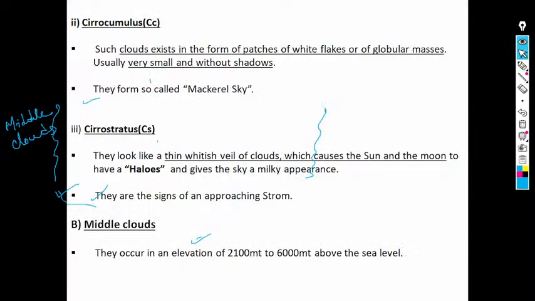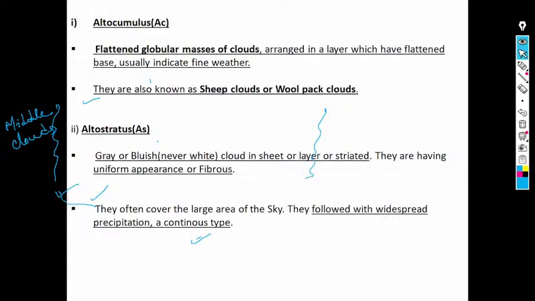See, middle clouds come under your altocumulus and altostratus. Middle clouds means flattened globular masses of clouds. Basically, they are flattened globular masses of clouds arranged in a layer which have a flattened base. They usually indicate fine weather.